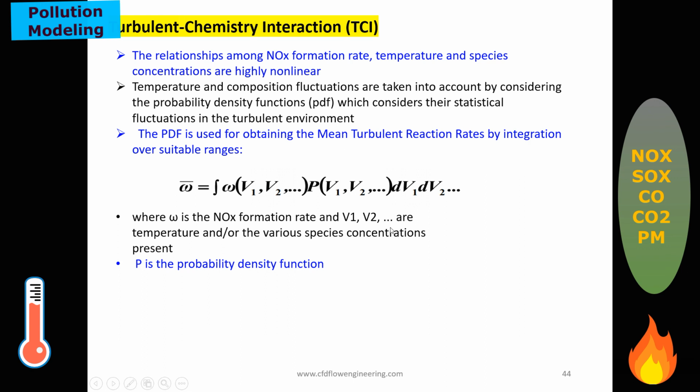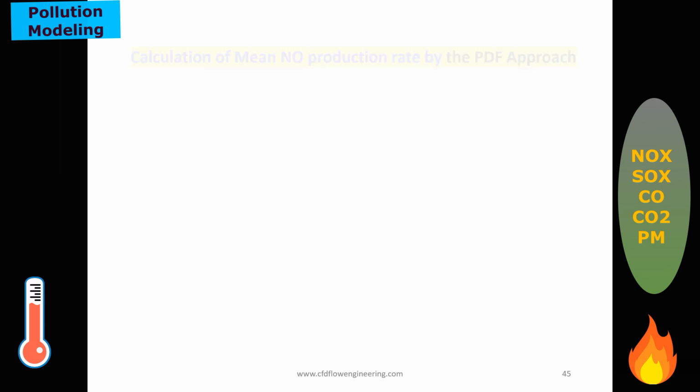The probability density function is determined for each variable. The variable may be temperature or mixture composition.